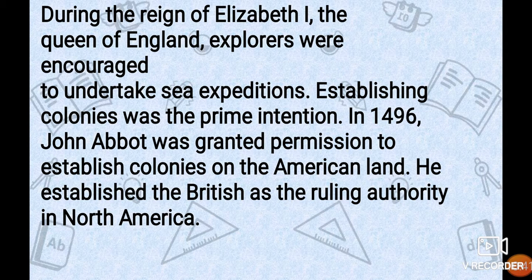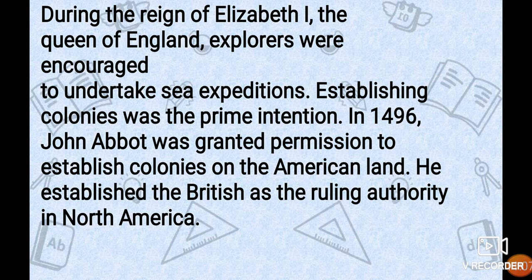Now, see, at that time there was a ruler on the throne: Queen Elizabeth of England, Elizabeth I. She gave permission for exploring and encouraged them to undertake sea expeditions, with the prime intention of establishing colonies.